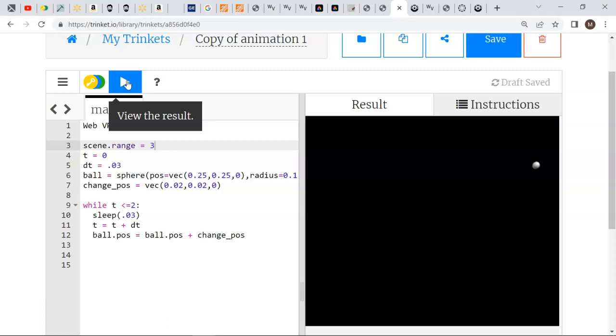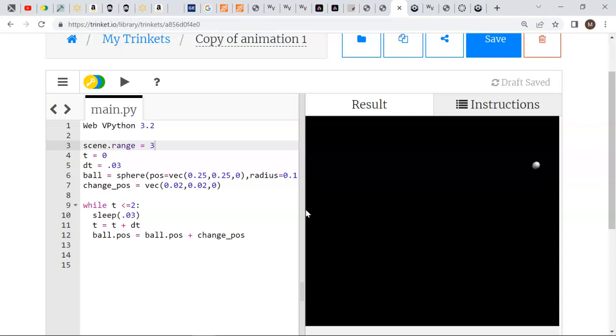Now, for doing physics, usually we don't want to say that the ball moves a certain amount of position change each time. Usually we want to talk about words like speed and direction, or the combination of the two, which is called velocity. So usually we want to say the ball has a certain velocity and use that to control the calculations.